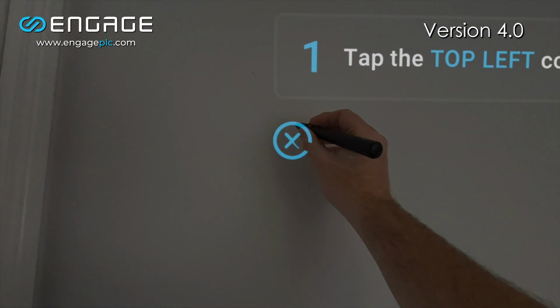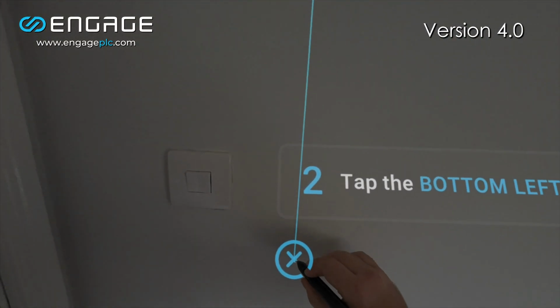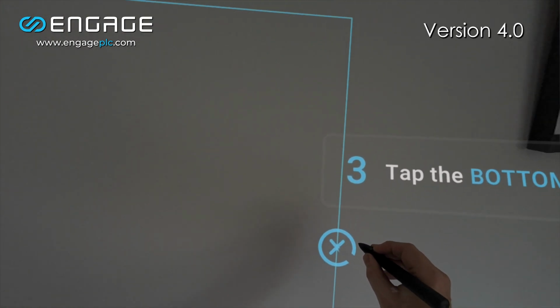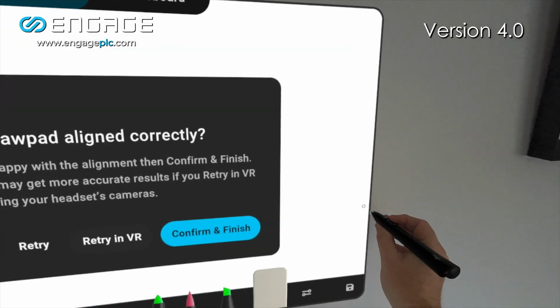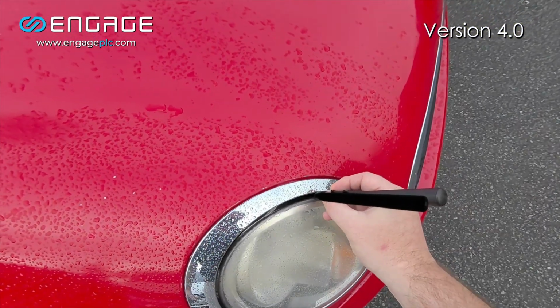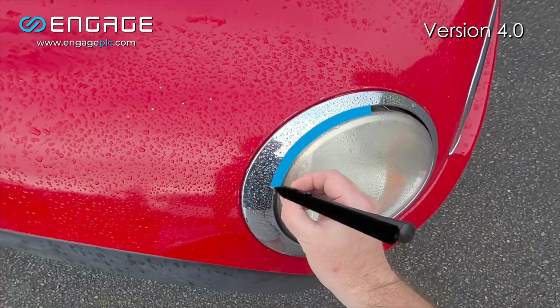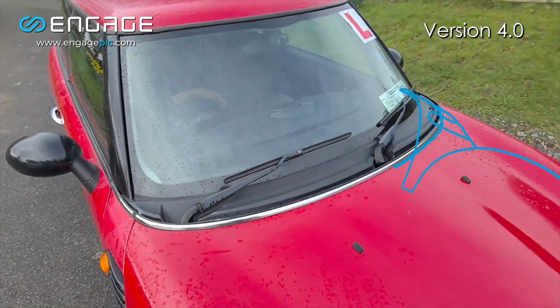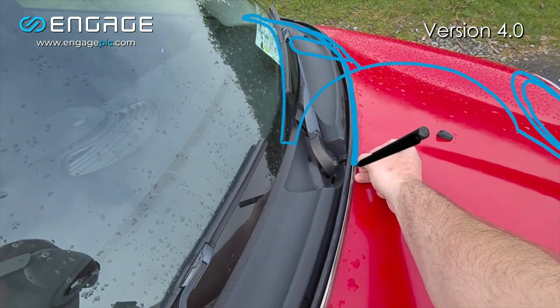You can also anchor whiteboards and draw pads to flat surfaces, providing tactile feedback for more precise writing and drawing during Engage sessions. Additionally, MX Ink support is now integrated into our spatial drawing feature, allowing you to sketch freely from any position in 3D space.